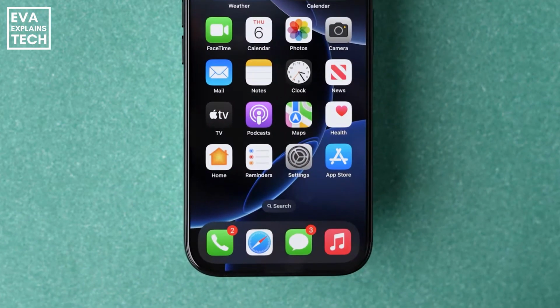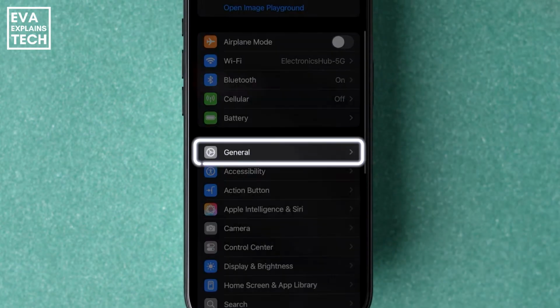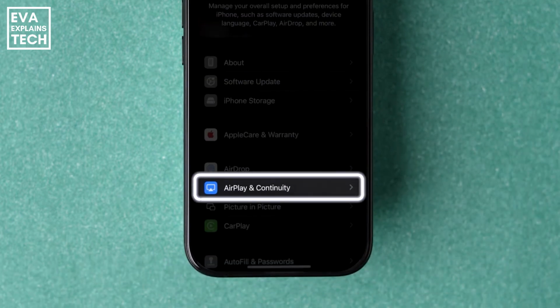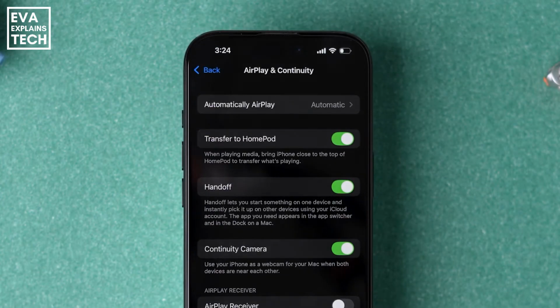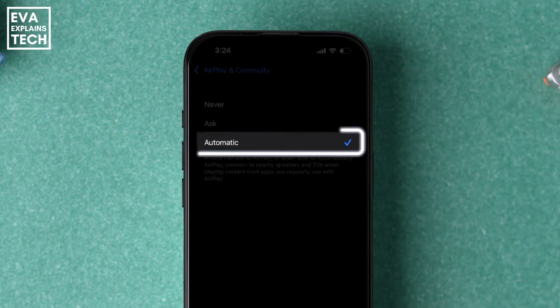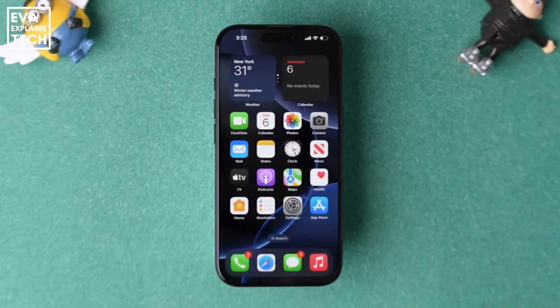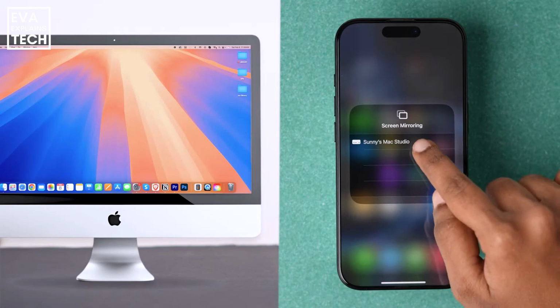Go to Settings again. Scroll and tap General. Then AirPlay and Handoff. Tap Automatically AirPlay. Make sure Automatic is selected. Retry screen mirroring. If it's still not working, try disabling VPN.